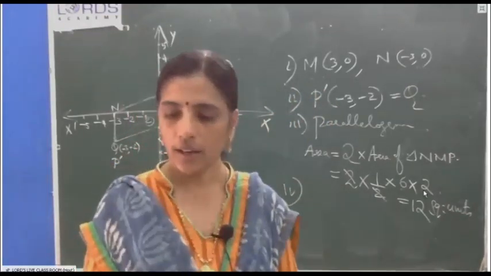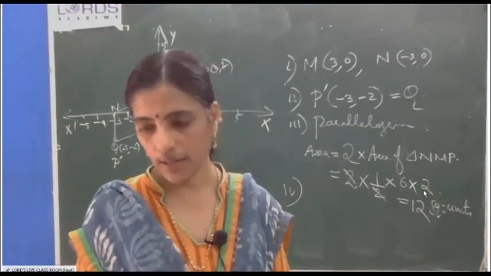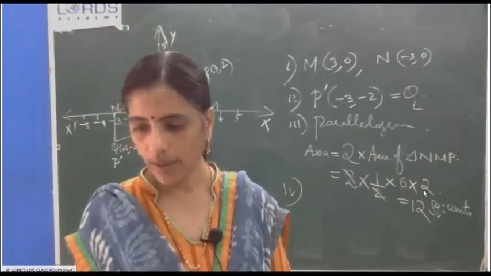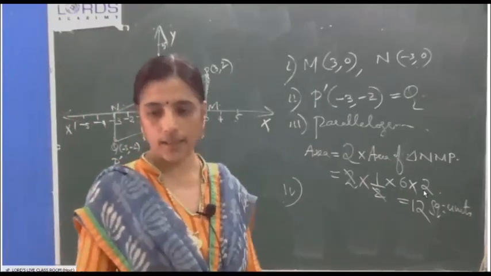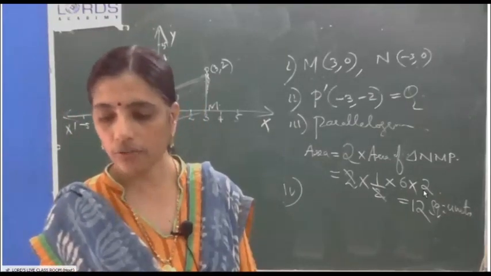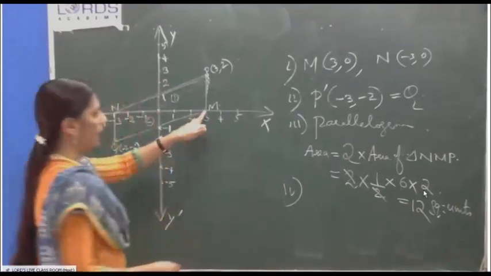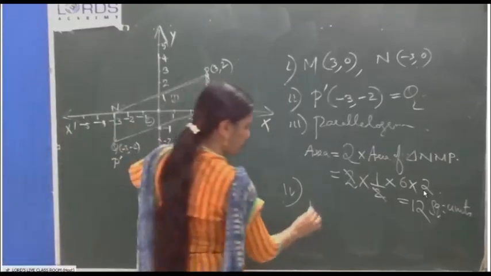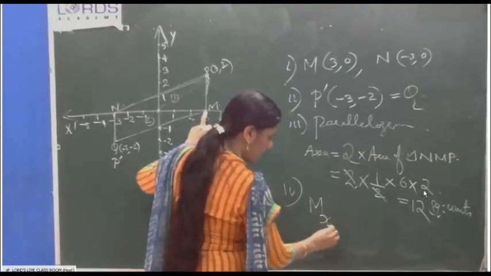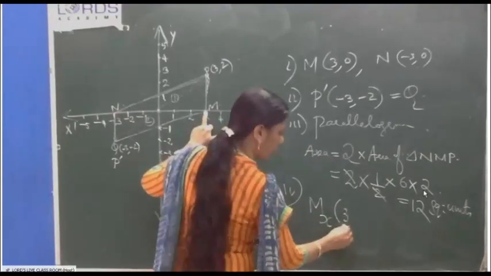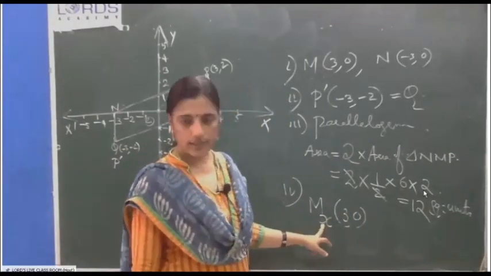Fourth subdivision, they are telling: write the coordinates of the point to which M is mapped on reflection in the x-axis. M is mapped on reflection in the x-axis. What is M? Write the coordinates of the point to which M is mapped on reflection in the x-axis. First you decide what M is. M is equal to 3, 0. So, M reflection through the x-axis. To which point? 3, 0. Reflection happened to the point 3, 0 through the x-axis.